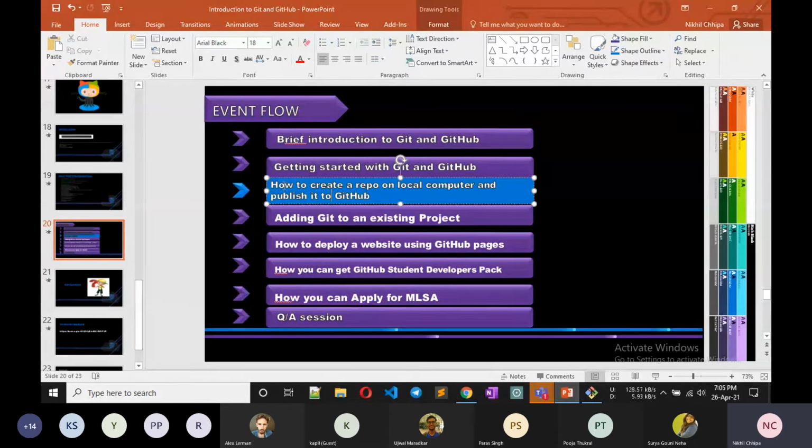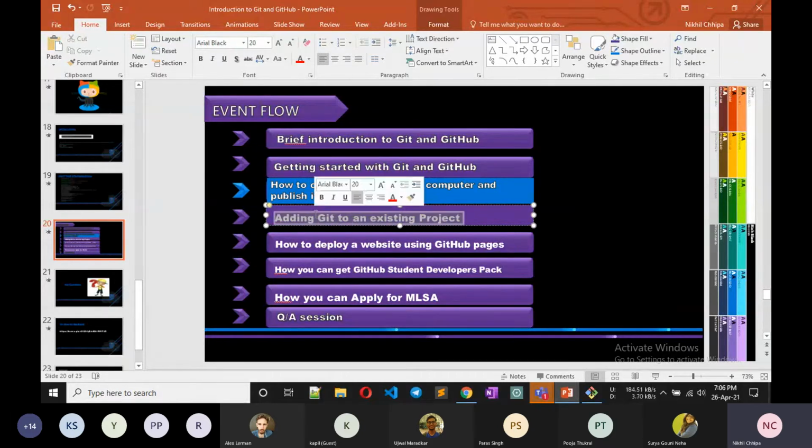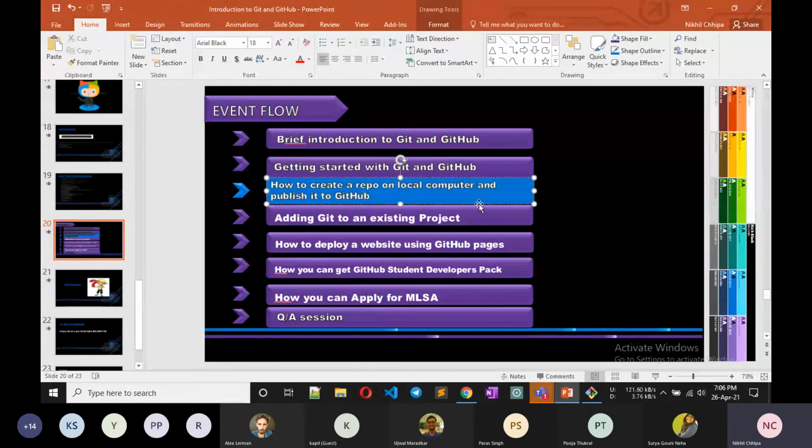We created how to create a repo, I told you, and we published. Okay, now I'll show you adding Git to an existing project. We just learned how to create a repo on a local computer and publish it to GitHub. Now we learn how to add Git to an